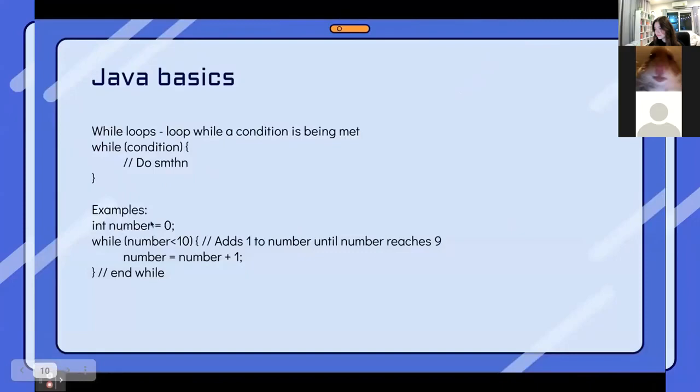So here's an example. Here we are creating an int called number, and we're assigning it the value 0. Then we have a while loop, and the condition is that it will run as long as number is less than 10. So we start at 0, and we're going to do number equals number plus 1. If we sub it in, it will be 0 equals 0 plus 1. So after this loop, number will have been changed to 1. And that will continue looping until number reaches 9.